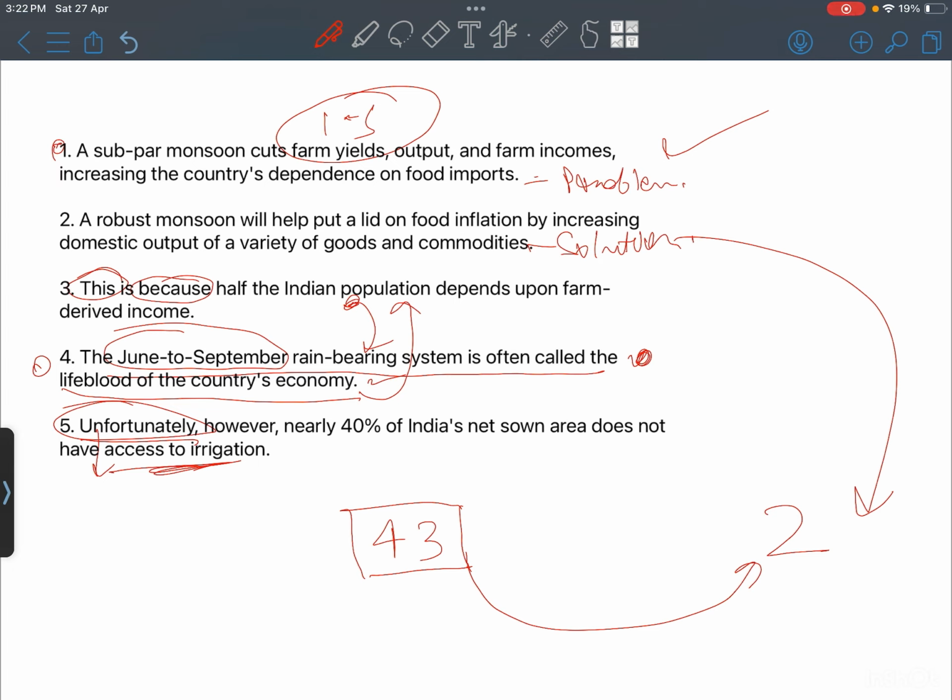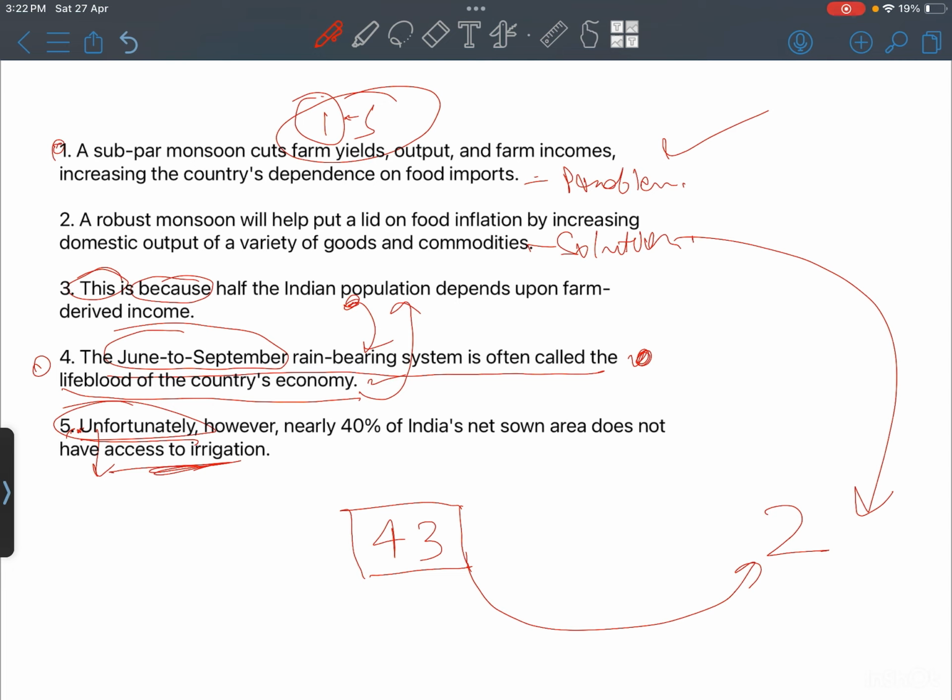But which one should we put first? We can see that there is a word unfortunately used here. So unfortunately must come after a positive sentence, right? It is like this happened, this should have happened, but unfortunately something bad happened. Like we were going to the party, unfortunately the car broke down.